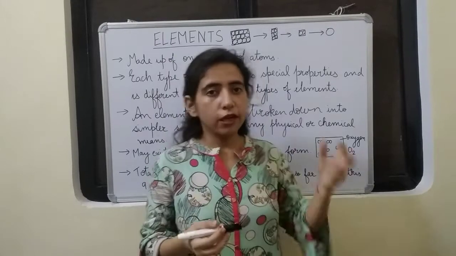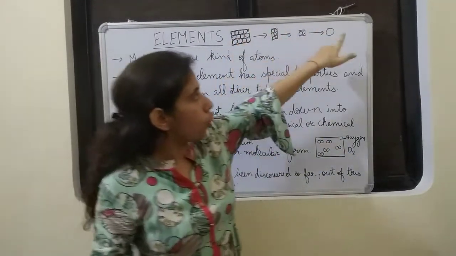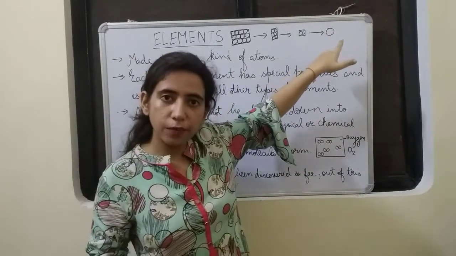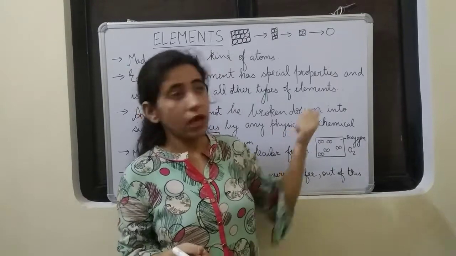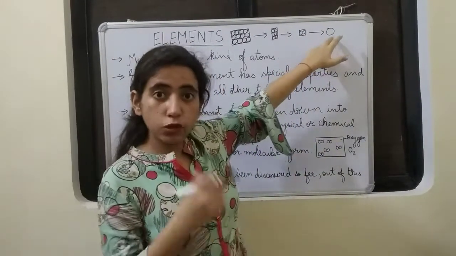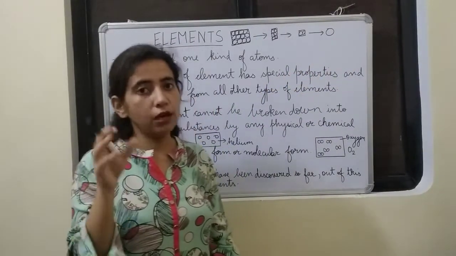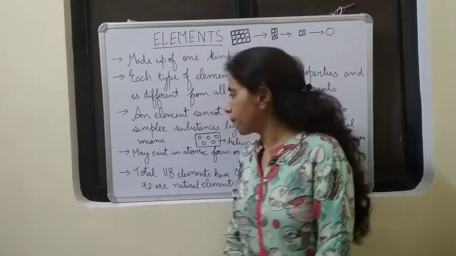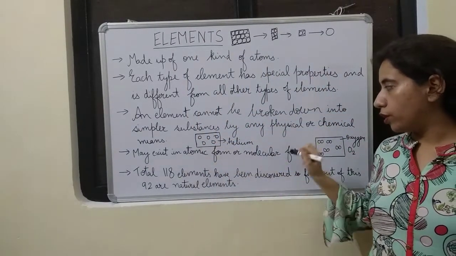So we see it is going to show all the properties of the element. At this atomic stage, the term atom can be exchanged for element also. Now I hope you understood that you cannot divide this atom. That means you cannot divide this element by any physical or chemical means. Alright. Then it may exist in atomic form or molecular form.